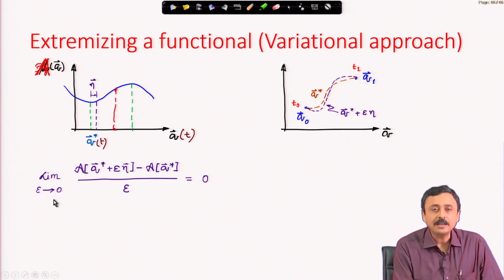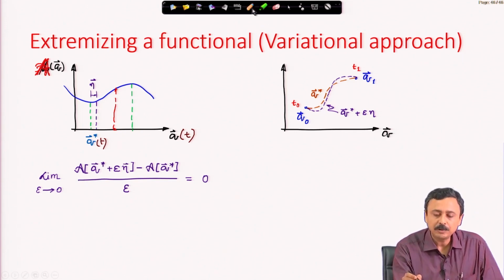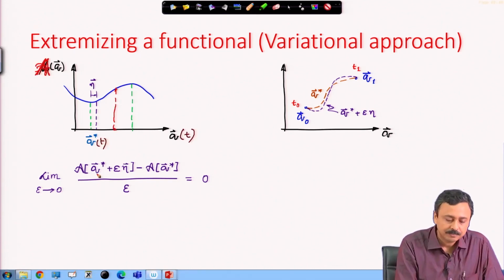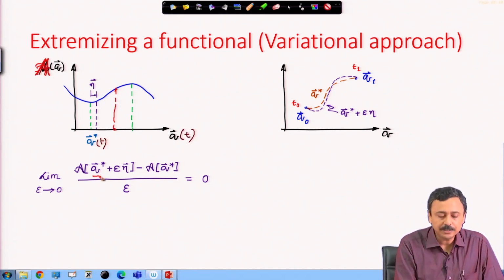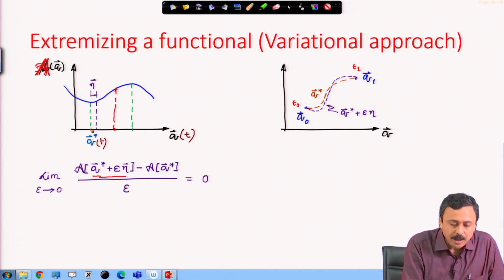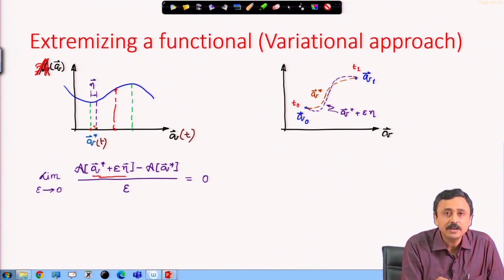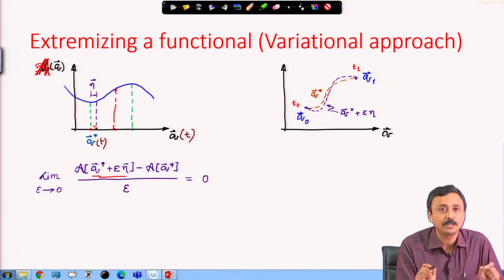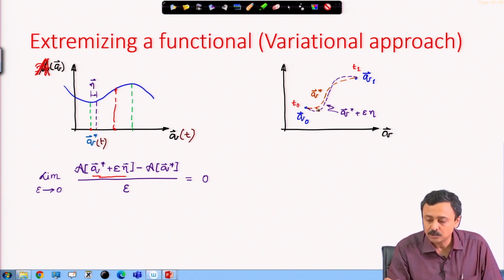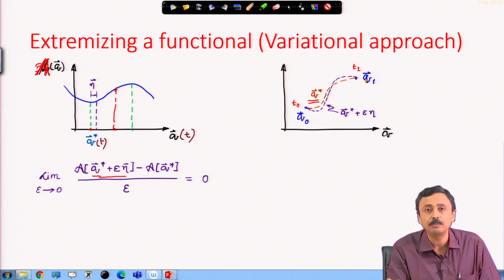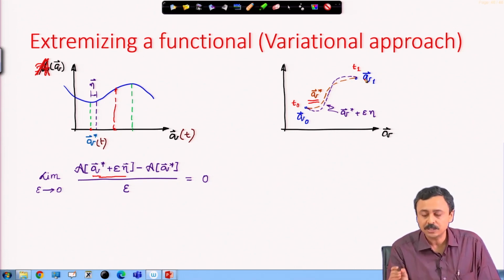Limit as epsilon tends to 0 of the value of action calculated at a perturbed path. Now, if q star is a path, it is this point, q star is this point, it represents a complete path. Remember, this represents a complete path. So, this is q star, it represents the complete brown path, and I take a small perturbation of this path.